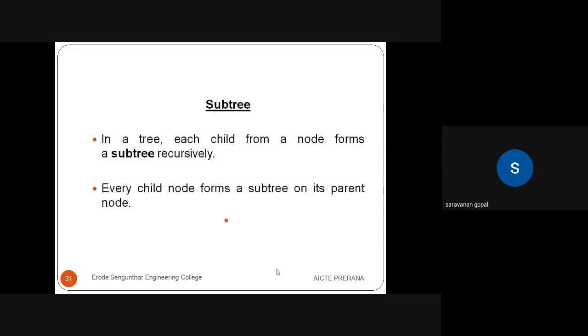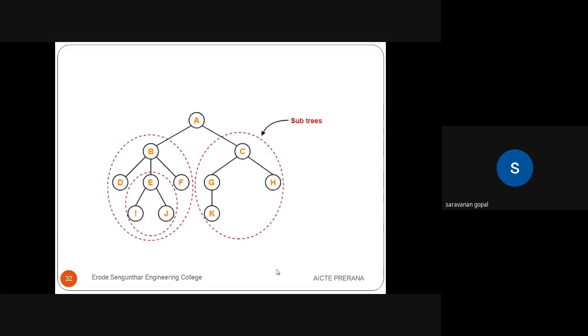The next thing, what is the subtree? Each side from a node forms a subtree, that is recursively. We can see the subtree in our example. We already drew the tree diagram. These are the subtrees.